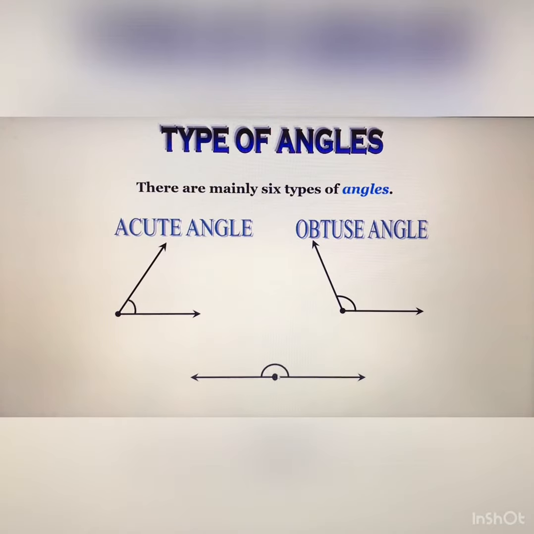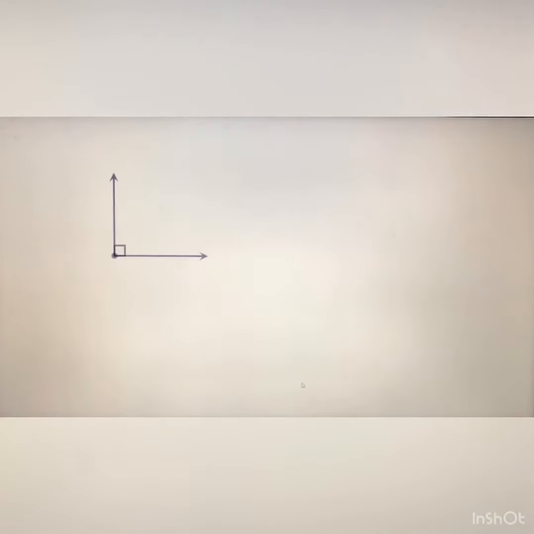After that, this is a straight angle, whose measurement is just 180 degrees. That is known as a straight angle. Moving on, the right angle: the measurement of this angle is just 90 degrees.